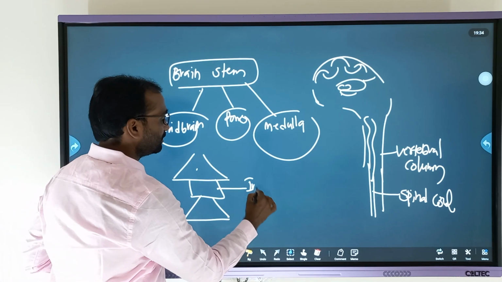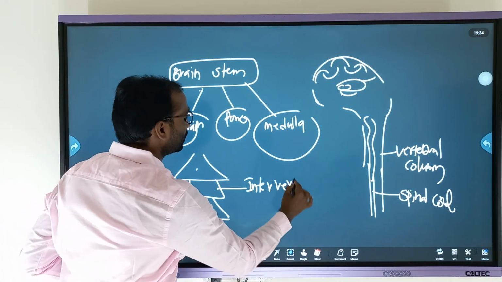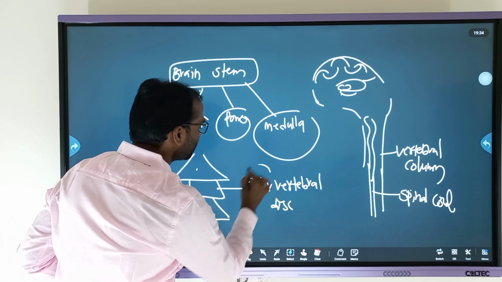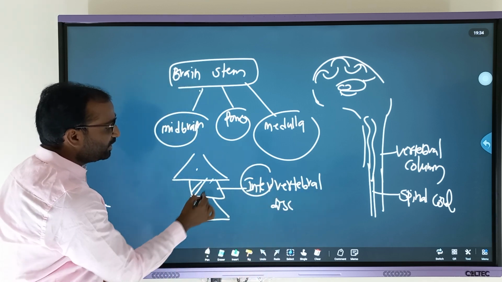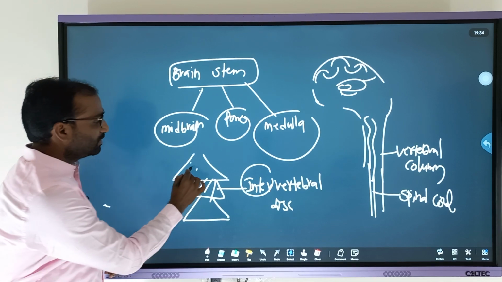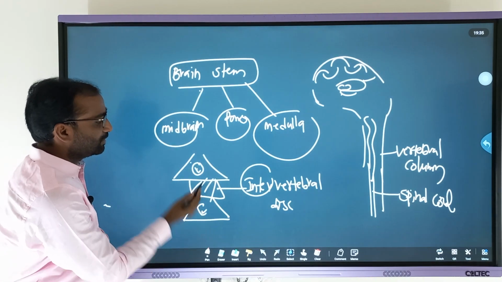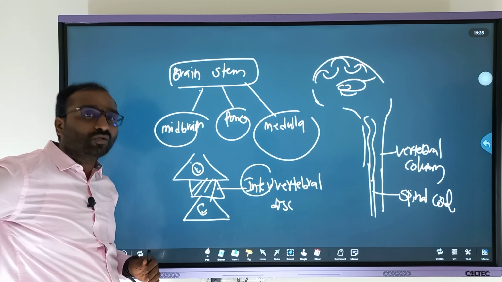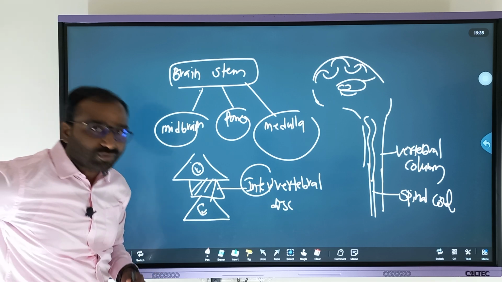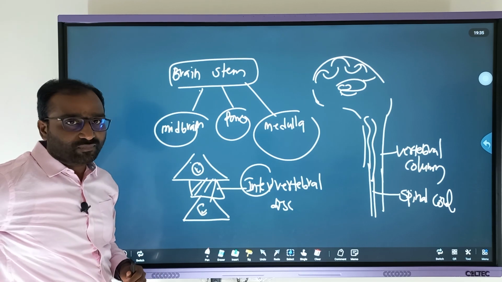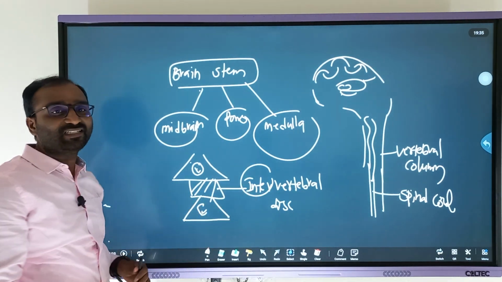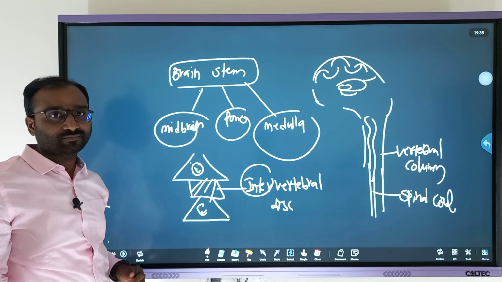Between the vertebrae, a cushion-like structure is present, and that helps movement whenever you are bending. The intervertebral disc makes the bending posture easy.